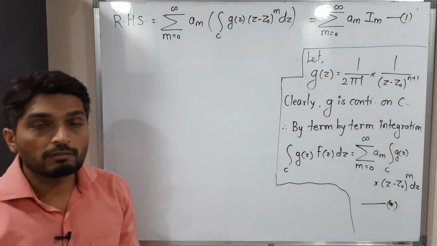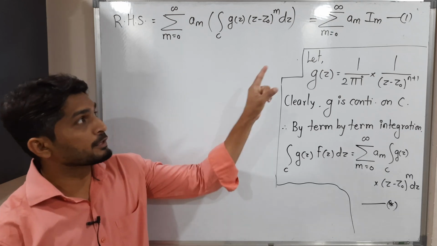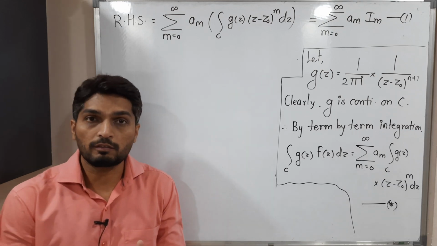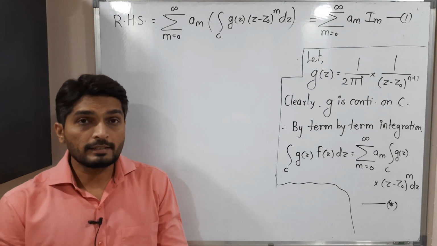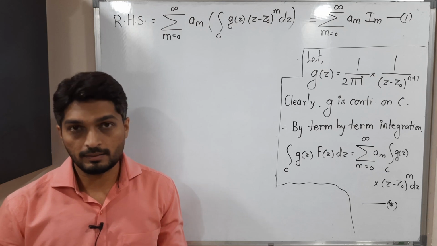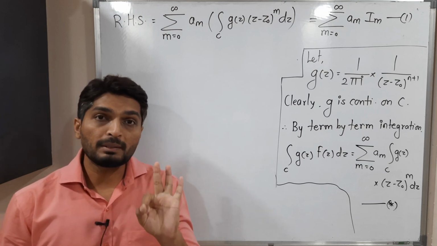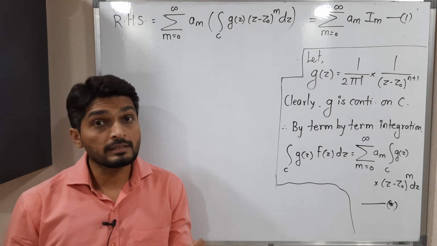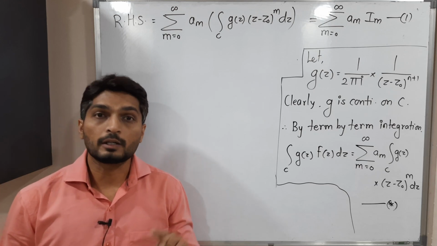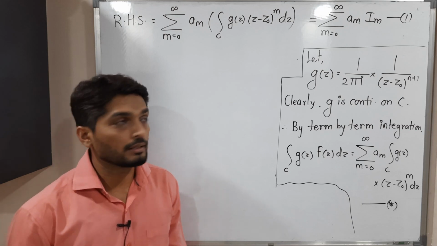So what will I do? I will find the value of Im separately. I will put the value of Im in equation number 1. So we will get the value of right hand side. Okay, but see, for finding the value of Im, we need to discuss 3 different cases. Actually, we have 2 variables, n and m. So there will be 3 possibilities. Either n is greater than m, or n is equal to m, or n is less than m. So let us discuss all these 3 cases one by one.